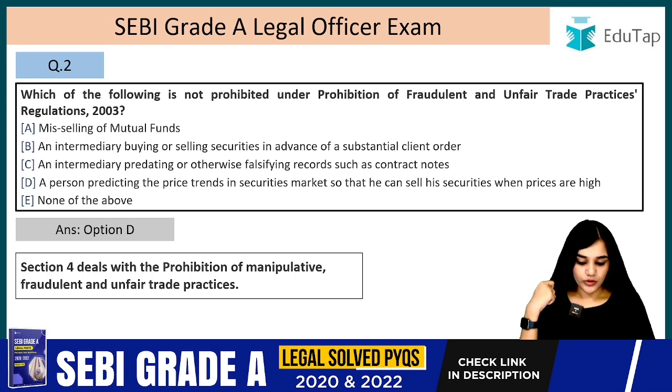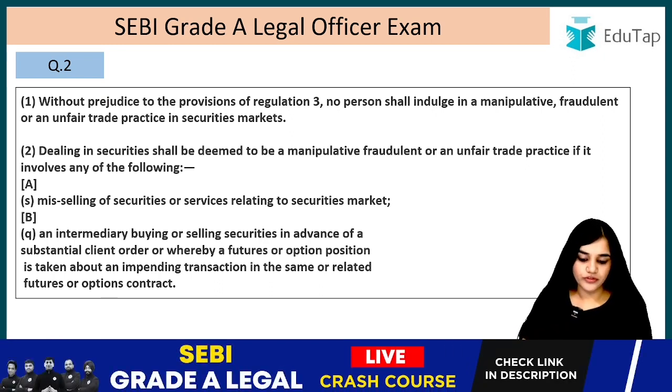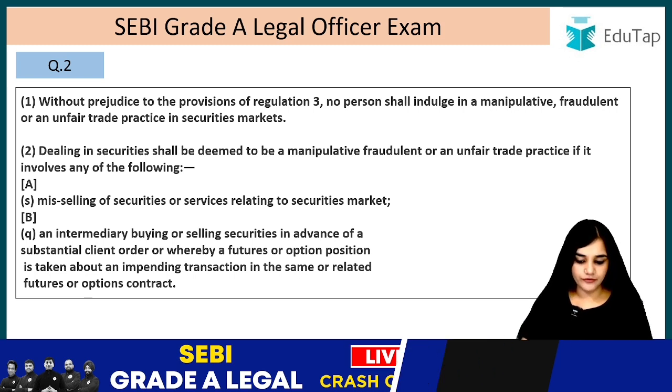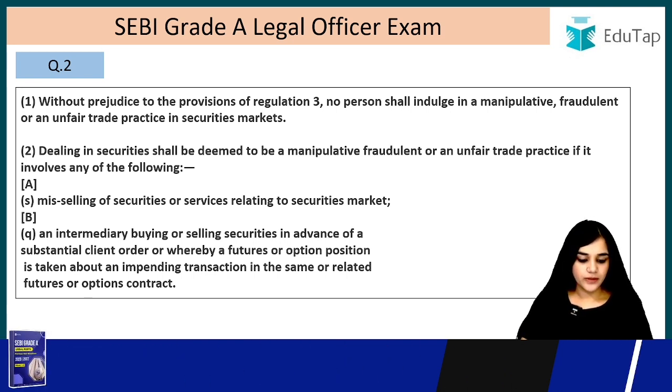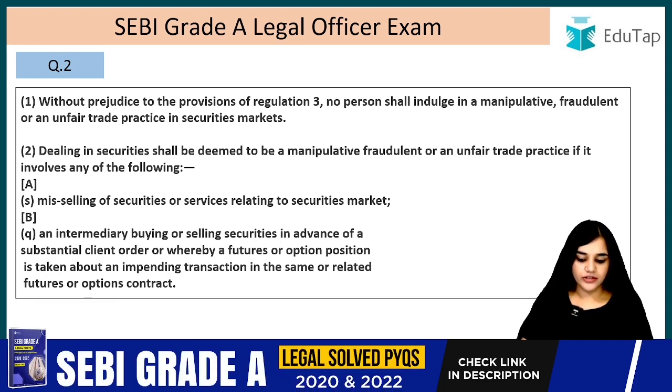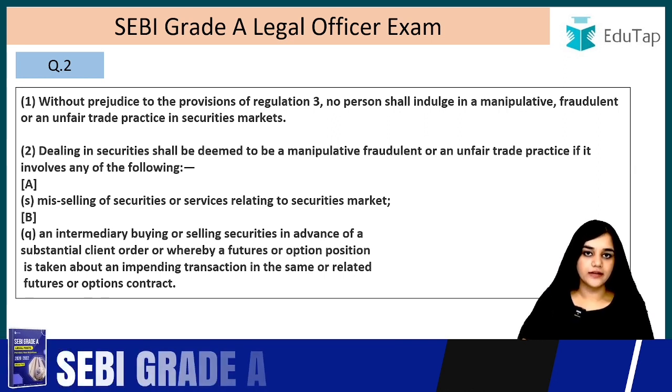Regulation 4 deals with the prohibition of manipulative, fraudulent and unfair trade practices. Without prejudice to the provisions of Regulation 3, no person shall indulge in a manipulative, fraudulent or unfair trade practice in the securities market. Dealing in securities shall be deemed to be a manipulative, fraudulent or unfair trade practice if it involves any of the following. So when will it be called a manipulative, fraudulent or unfair trade practice? I have only mentioned those provisions which were in the options. You can go through the entire regulation, right?